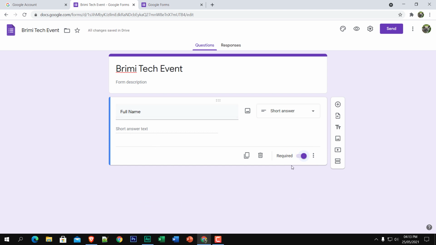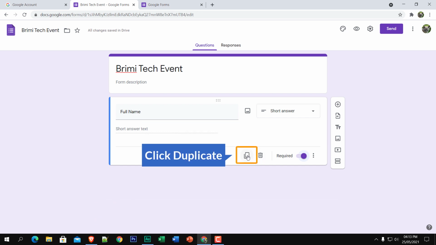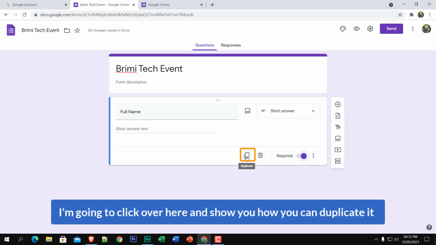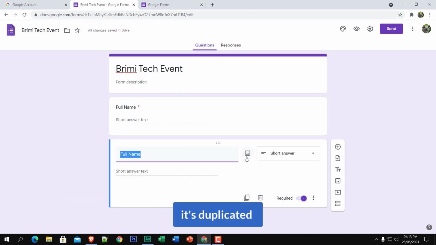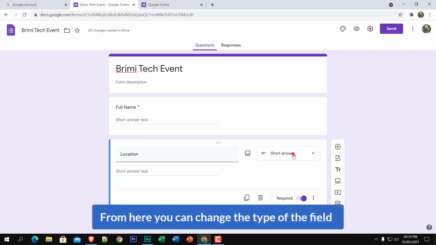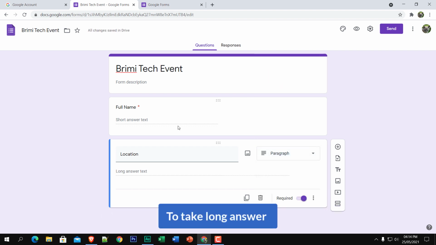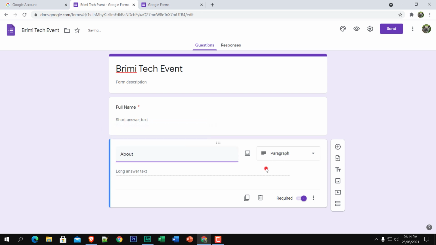You can easily duplicate this question or field. Just click here to duplicate it, or you can again come over here to create a new field. I'm going to click here and show you how you can duplicate it. Just click and it's duplicated. Now I'm going to put in location, and from here you can change the type of the field. This time I'm going to change it to paragraph to take a long answer. I'm going to rename it to About You, and it will be a paragraph.